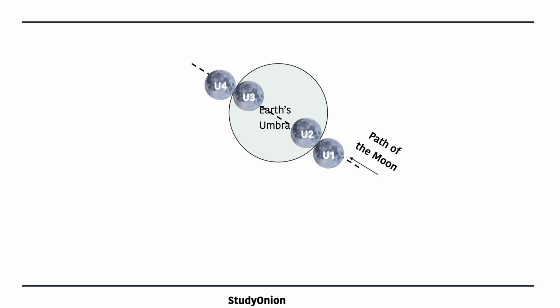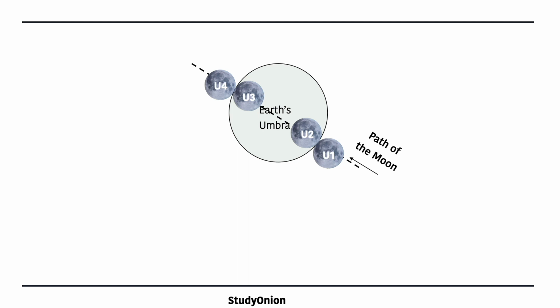So U1 is the first point of umbral contact, U2 is the second point of umbral contact, and so forth. What this means is that Aristarchus knew that since the moon travelled at a constant speed for the duration of an eclipse, he could use time intervals between these 4 points to calculate the relative sizes of the moon and the Earth.